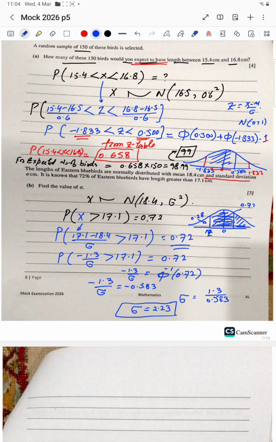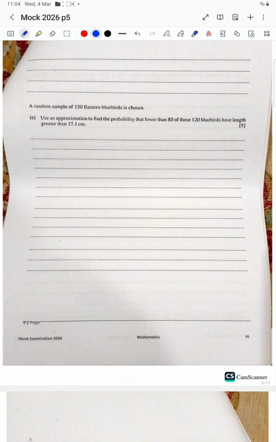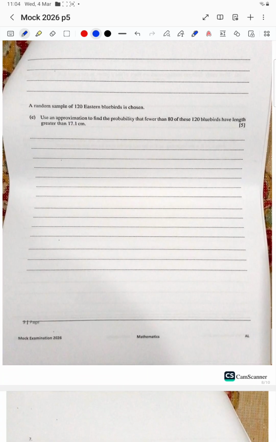Now let's proceed to the C part. A random sample of 120 eastern bluebirds is chosen. Use an approximation to find the probability that fewer than 80 of any 120 birds have length greater than 17.5.